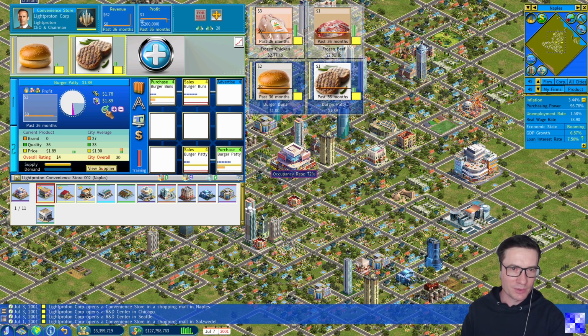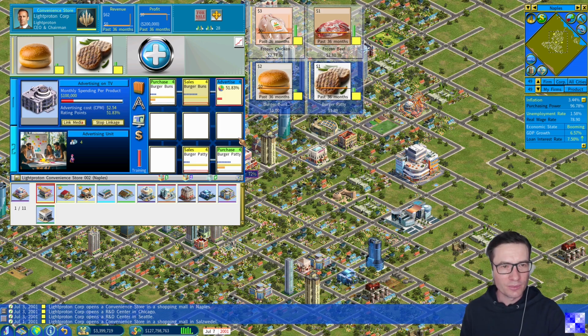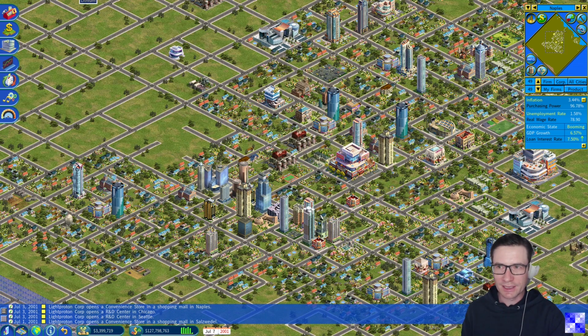Maybe we can accept a price like this. The reason is the quality is good. It's okay for burger patties, but the brand, of course, is completely missing here in this city. So we will also invest here into monthly advertising. Great.